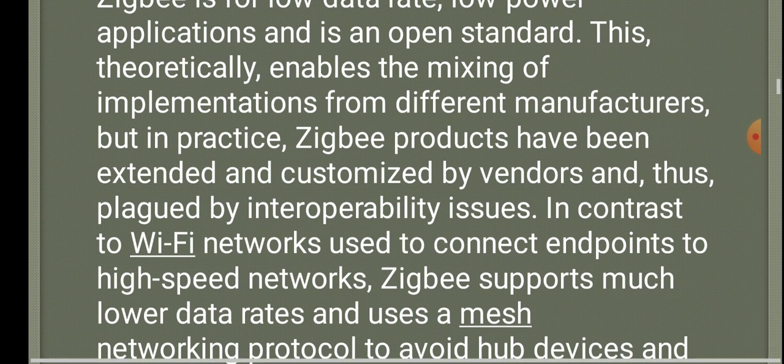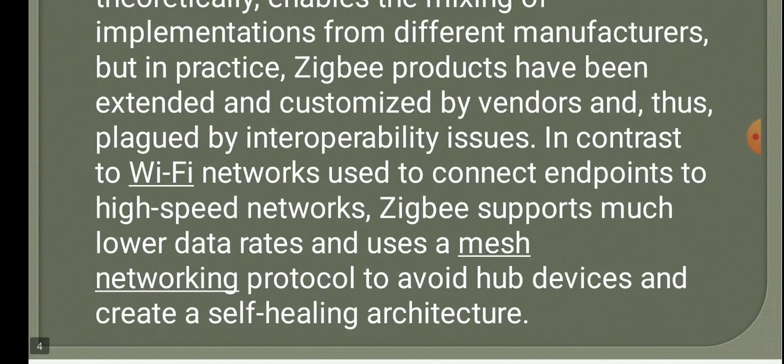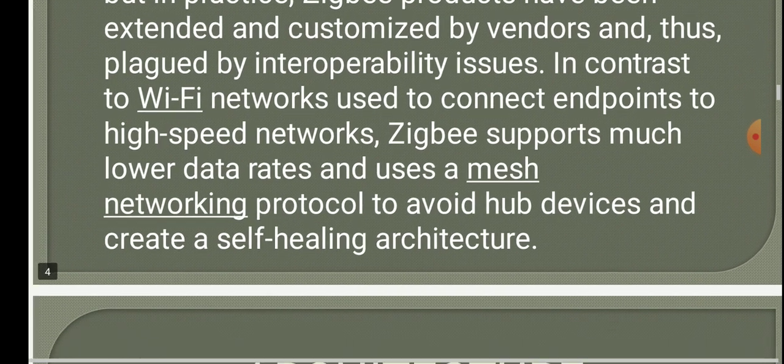This theoretically enables the mixing of implementations from different manufacturers, but in practice, ZigBee products have been extended and customized by vendors and thus plagued by interoperability issues. In contrast to Wi-Fi networks used to connect endpoints to high-speed networks, ZigBee supports much lower data rates and uses a mesh networking protocol to avoid hub devices and create a self-healing architecture.